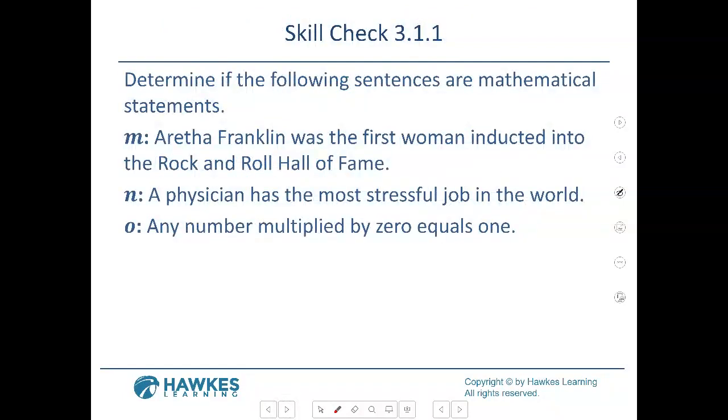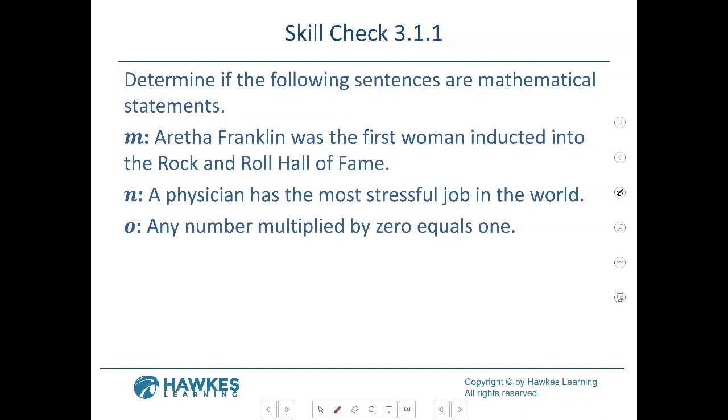All right, so the second part. Determine if the following sentences are mathematical statements. M, Aretha Franklin was the first woman inducted into the Rock and Roll Hall of Fame. N, a physician has the most stressful job in the world. So can we say that? Well, M would be a statement. A physician has the most stressful job in the world. Can we really prove that? That would not be a statement because that's more of an opinion, because some people may think that a rocket scientist has the most stressful job in the world.